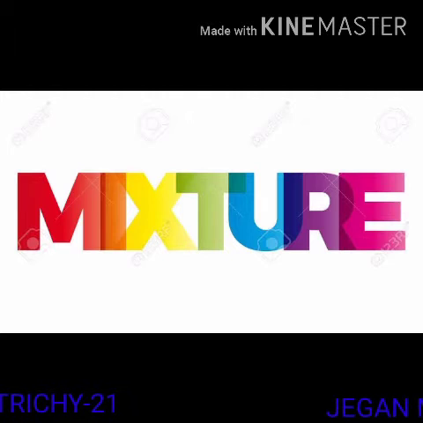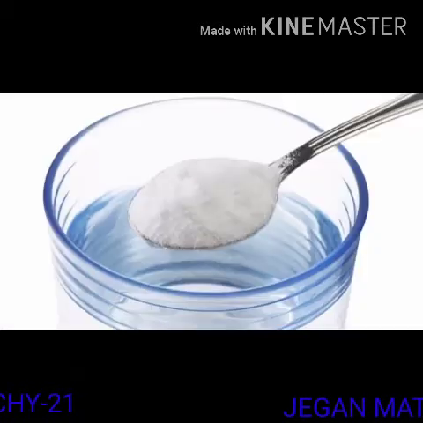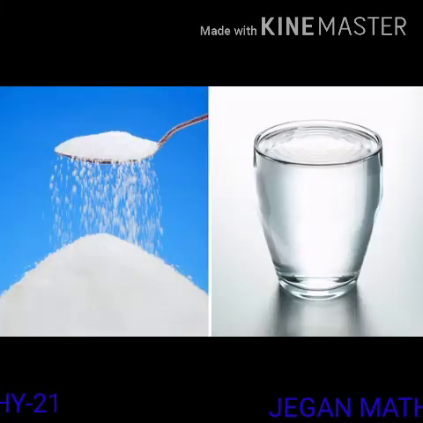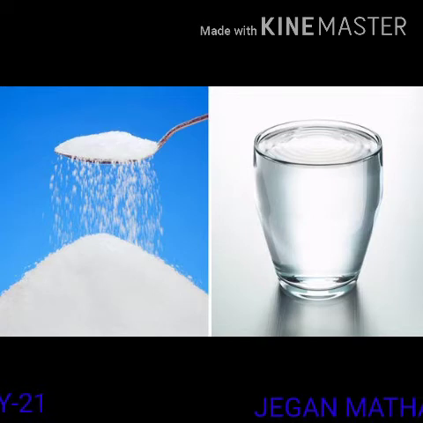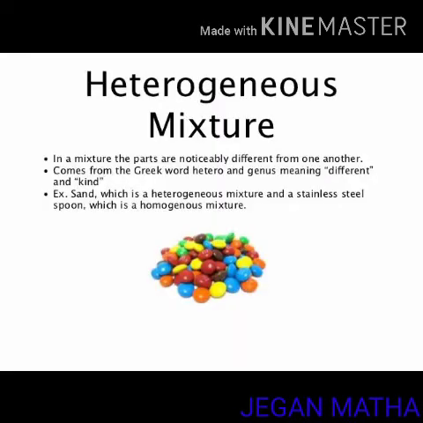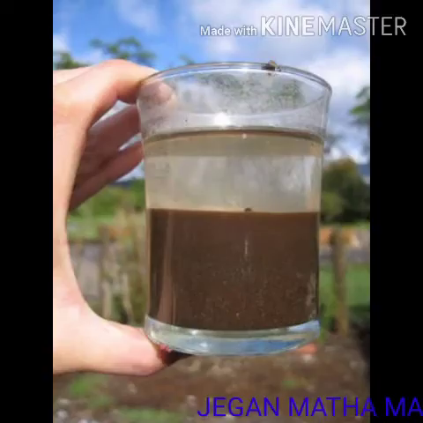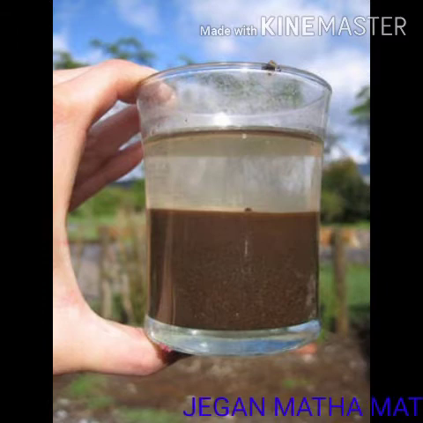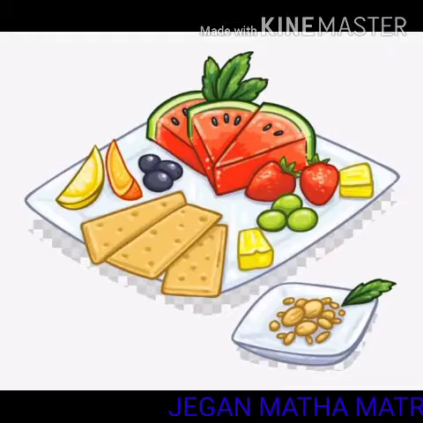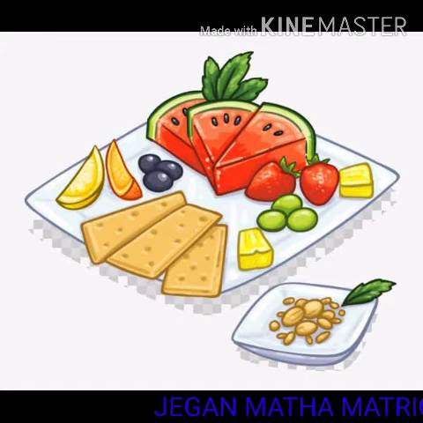Examples of mixtures. Homogeneous mixtures are air, salt water, sugar water, brass solution. Examples for heterogeneous mixture are soil, sand and water mixture. Consider the following examples.